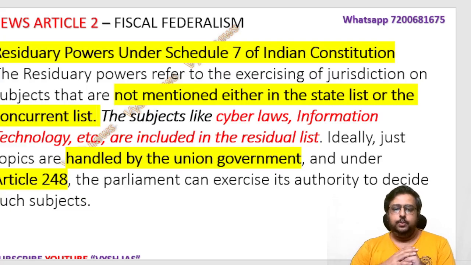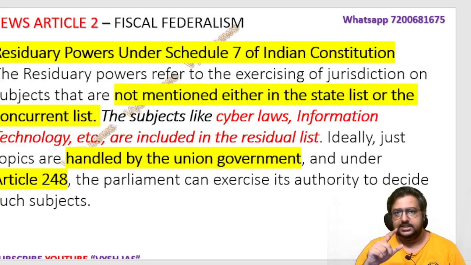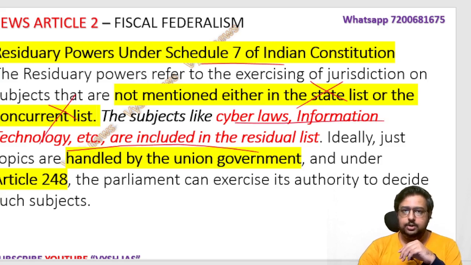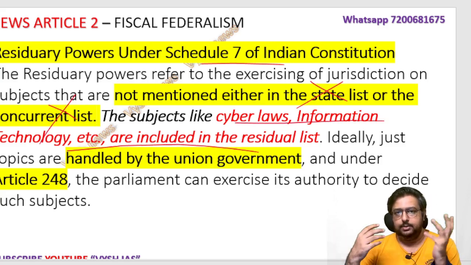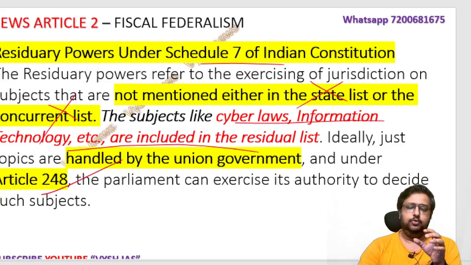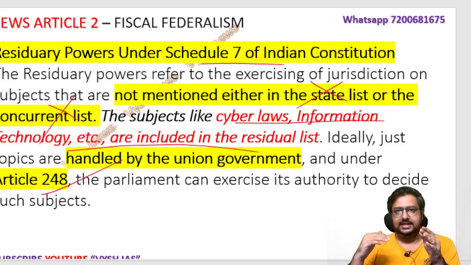So now residue powers. Okay, as I told, the fourth one, union, state and concurrent. And now the residue list under the 7th schedule, where it's not mentioned in state or concurrent. It is like cyber laws, information technology. These are new things which will come. Maybe at that time, constitution time, we could not write it. So that is handled by the union government under Article 248. I told you Article 246, 7, 8, 9, all this is somehow dealing with these areas only.